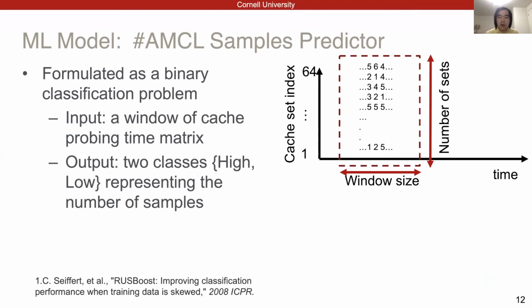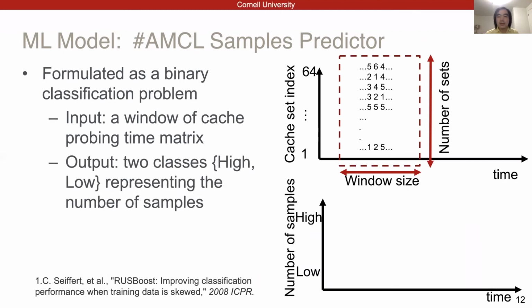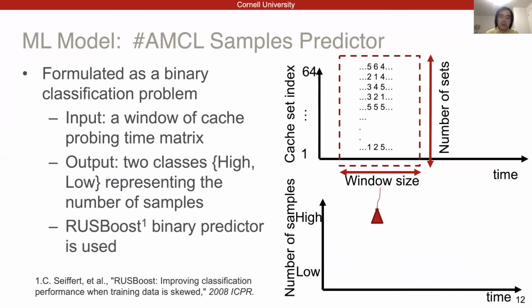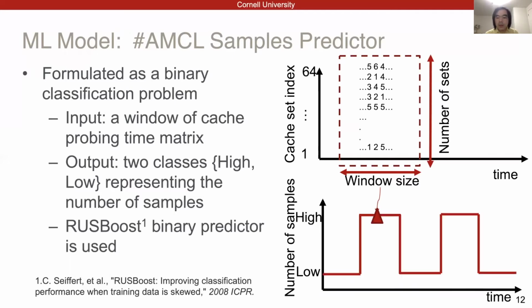The output is one of two classes, high and low, representing the number of samples. And we use an AdaBoost predictor for this prediction. By moving the sliding window, we get a series of high and low, and we can use it to predict the route of the vehicle.